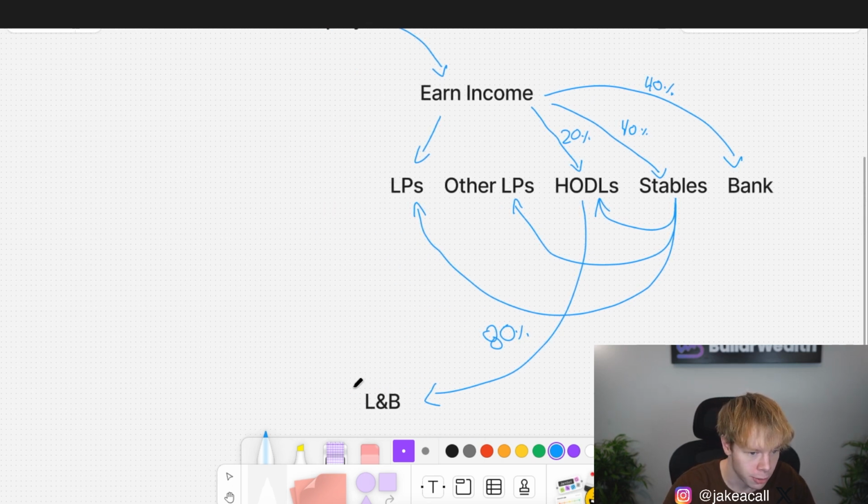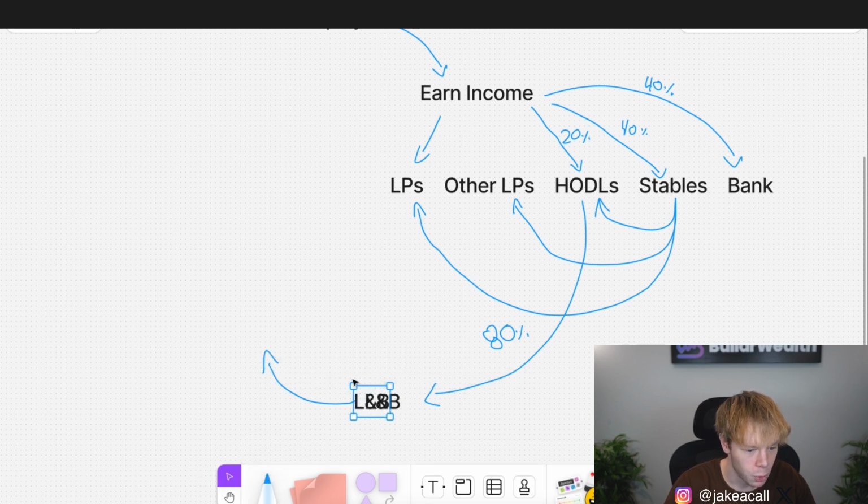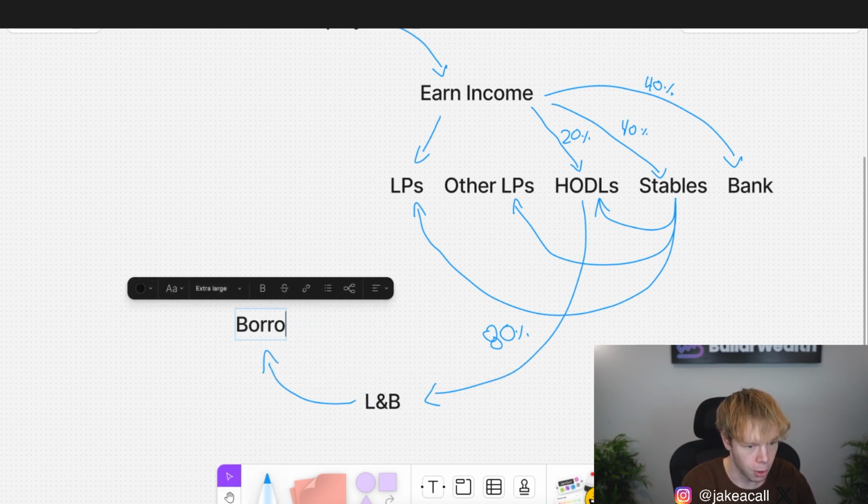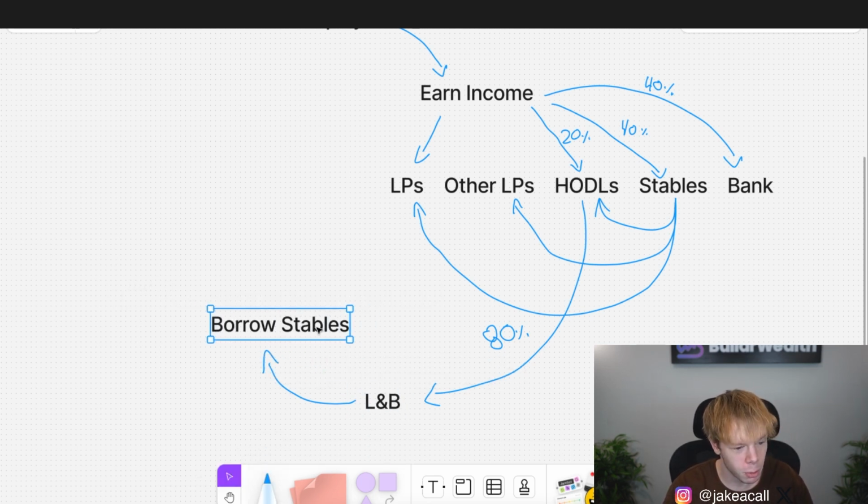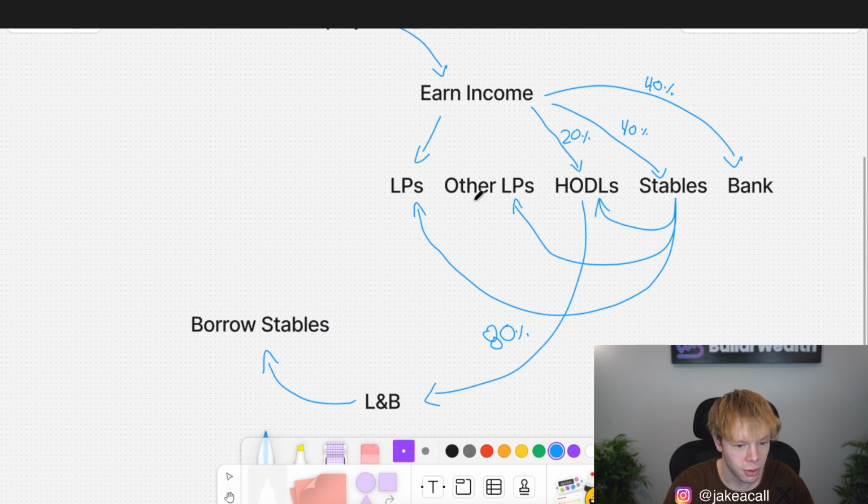And then what am I doing over here? I'm taking out loans against the money that I have on the Lending and Borrowing Platforms. So we are borrowing stablecoins, borrow stables, and then ultimately what are we doing with those stables? We're either going to shift them right back into HODLs, which is ultimately going to go back into the Lending and Borrowing platform. So that's a little bit of a flywheel on itself right there. You take your HODLs, you put them on Lending and Borrowing platforms, and then you borrow stables, and then those purchase more HODLs, which ultimately go back on Lending and Borrowing platforms.